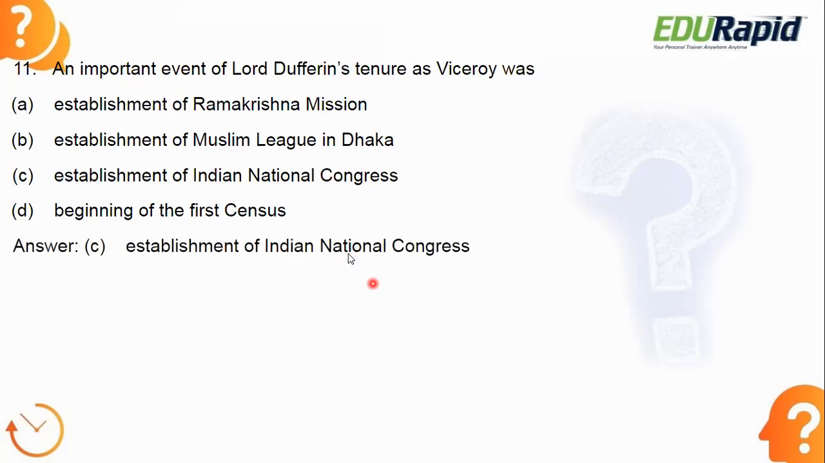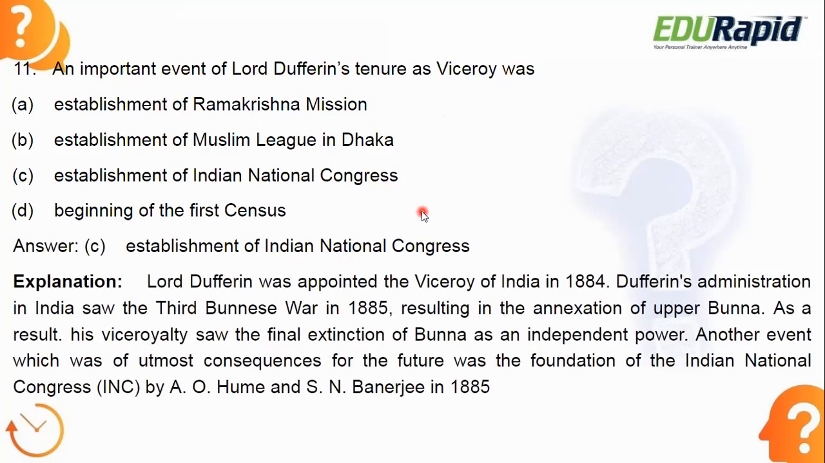Let's see the answer. Answer is option C, establishment of Indian National Congress. So such an important event happened during Lord Dufferin's tenure. Lord Dufferin was appointed as the Viceroy of India in 1884, and we all know when our Indian National Congress got established. It was established in 1885, right?